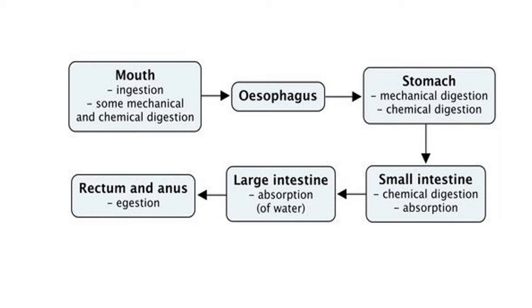So generally we say semi-digestion takes place in the mouth cavity. Second, the esophagus. The esophagus is a tube-like structure which transports food from the mouth to the stomach only. The only function of the esophagus is to transport food from the buccal cavity or pharyngeal cavity to the stomach.